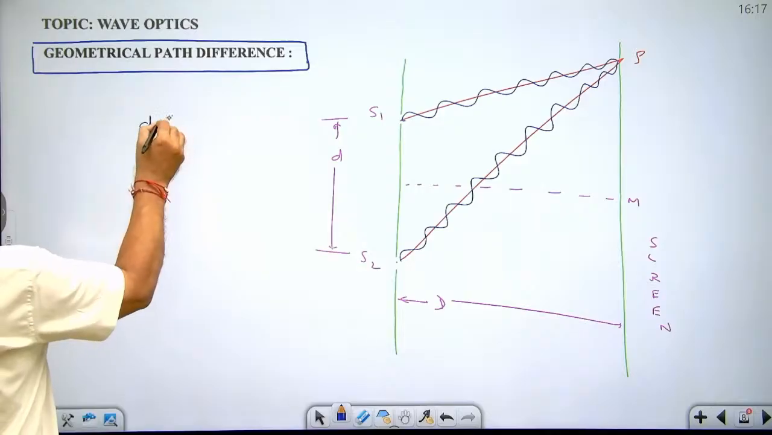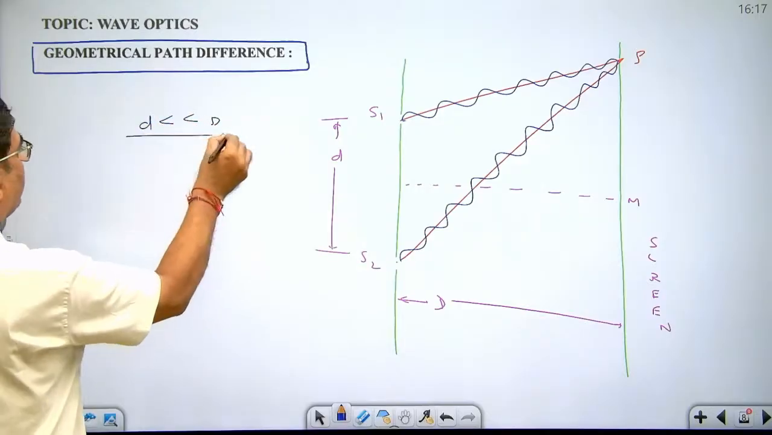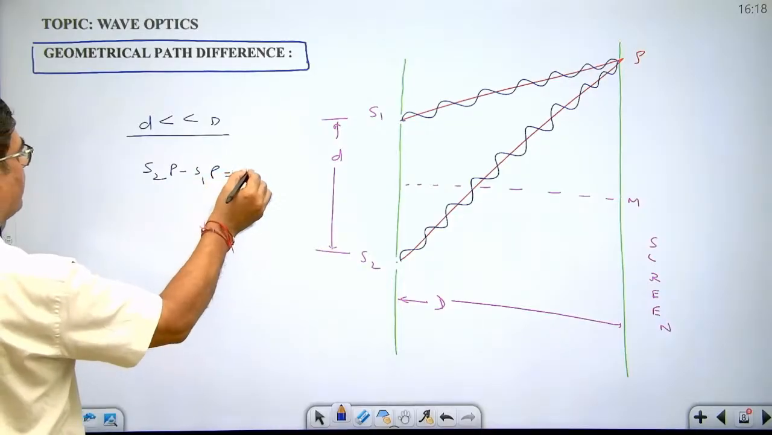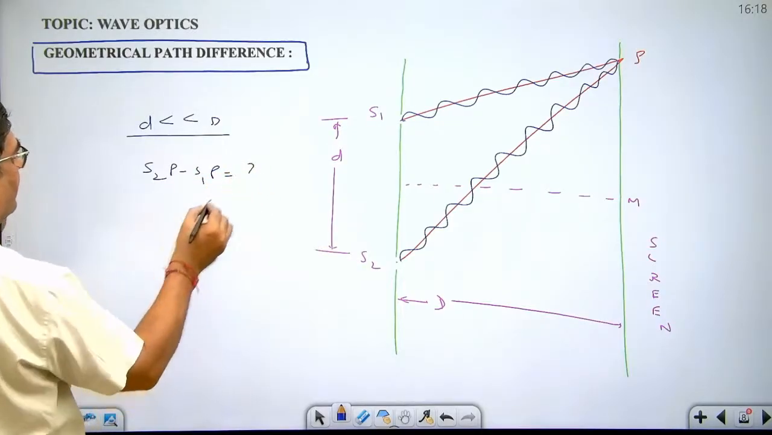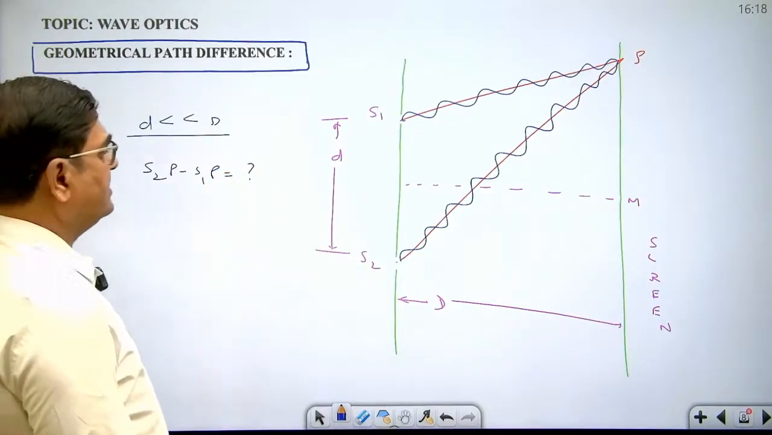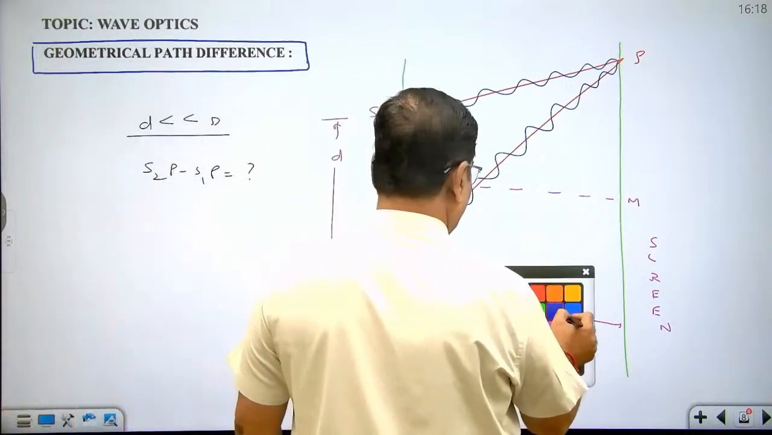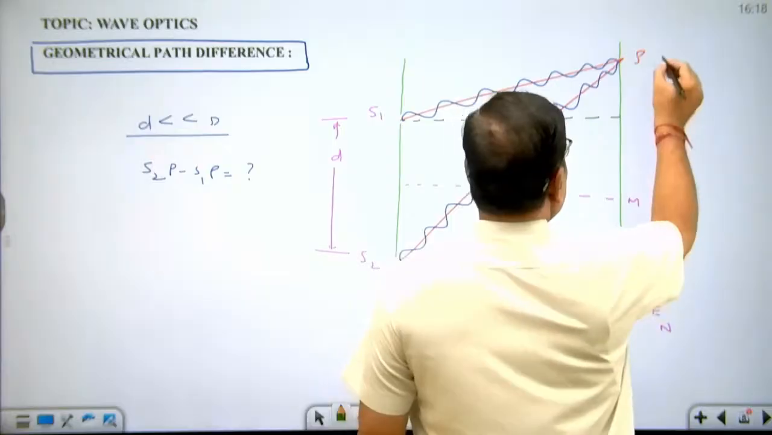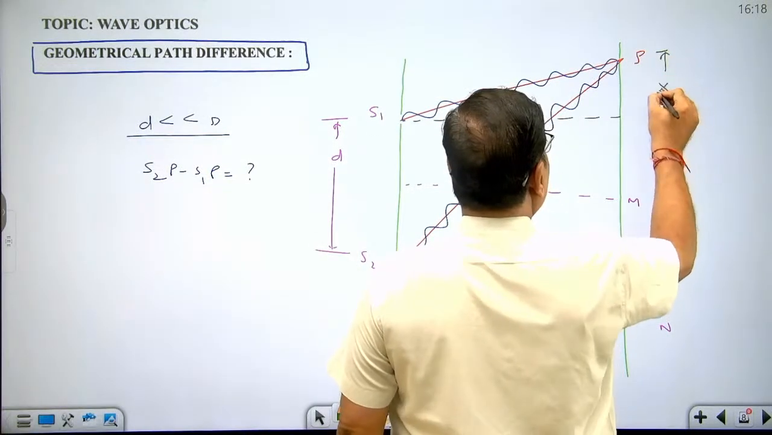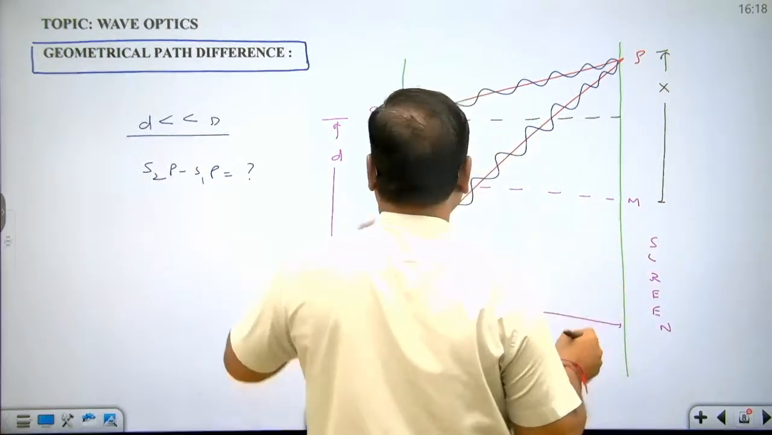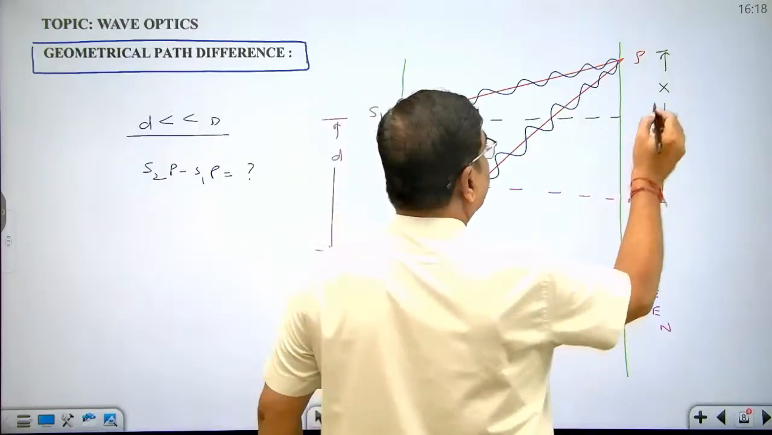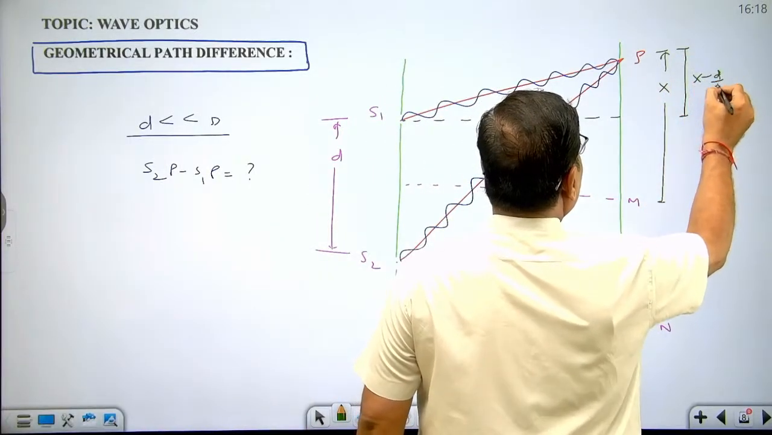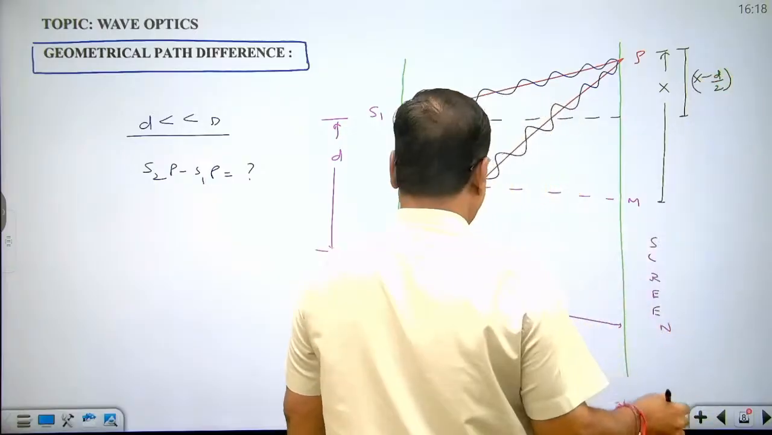In the question, it is given that small d is quite less in comparison to capital D, and you have to determine S2P minus S1P, that is the geometrical path difference, okay? So it is very simple. Now we can see. Let us assume this distance is x. Since this is d by 2, this is x minus d by 2. And this is how much?